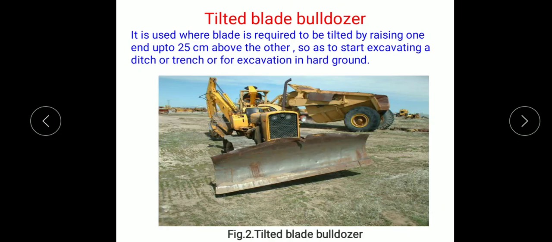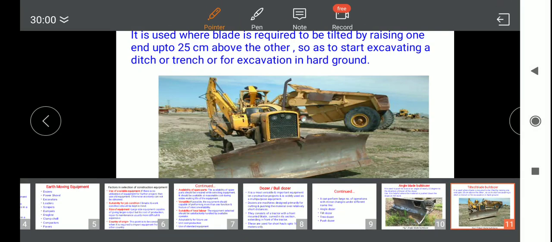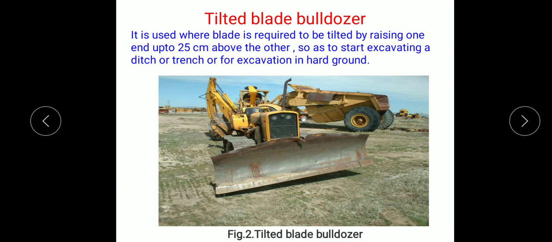The second type of blade available with bulldozer is the tilted blade bulldozer. So figure 2 shows the tilted blade bulldozer, and it is used where the blade is required to be tilted by raising one end up to 25 centimeters above the other so as to start excavating a ditch or a trench or for excavation in hard ground. So here we can see one end is touching the ground, whereas the other end is 25 centimeters above the ground.